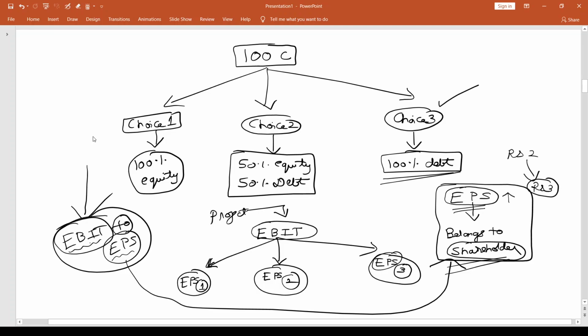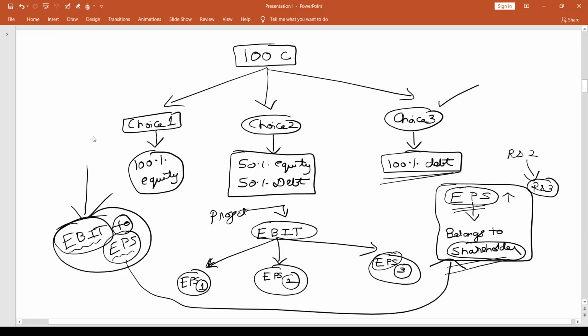So from that perspective, debt is a source of finance that comes with zero flexibility. Anything that has zero flexibility has a lot of risk associated with it. So from the company's standpoint, debt financing is a risky source. It ends up that in our analysis, choice 3 seems to be the best. Now, if I strictly go with EBIT to EPS analysis, I'm going to be assuming a lot of risk in doing so. Are my shareholders happy to take so much risk?